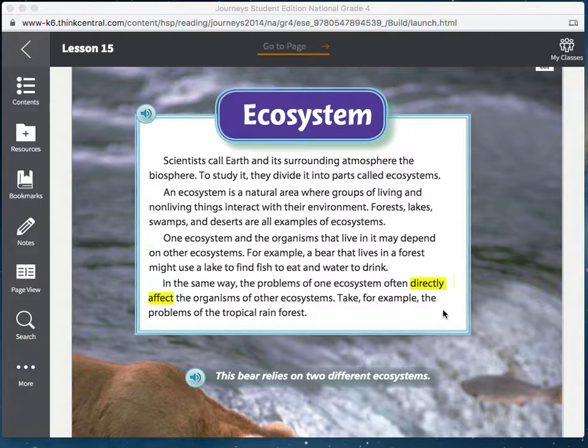Question number 5 says, what is this section about? Please pause the video. Question number 6 says, what details from the text explain what an ecosystem is? Please pause the video and answer this question.